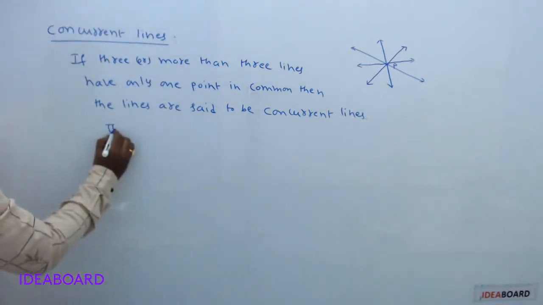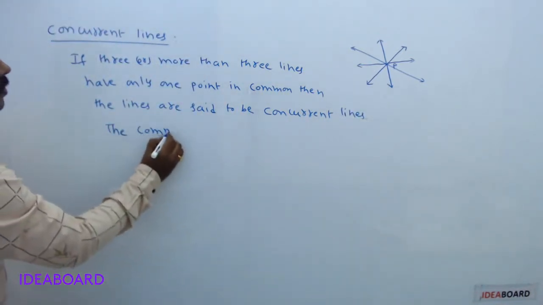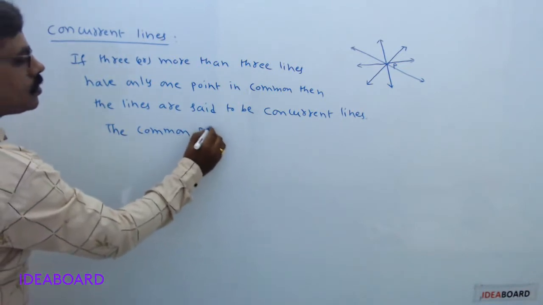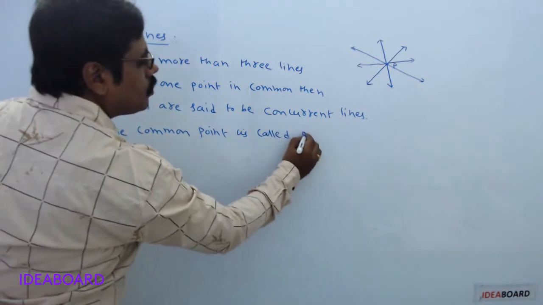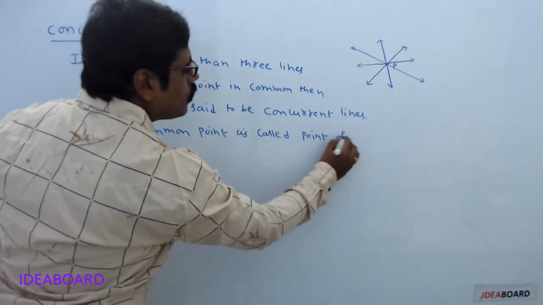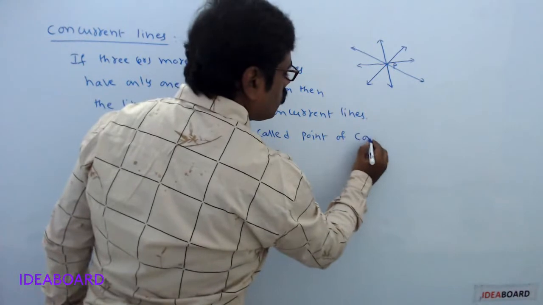The common point is called point of concurrency.